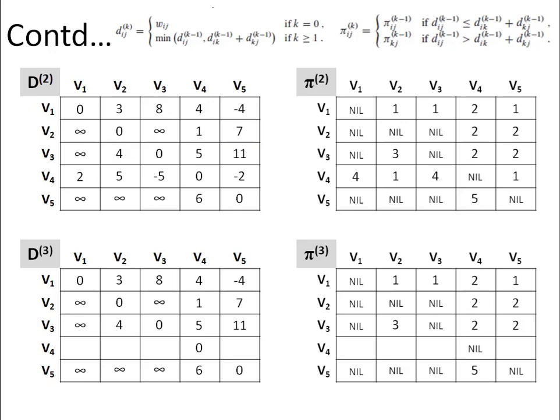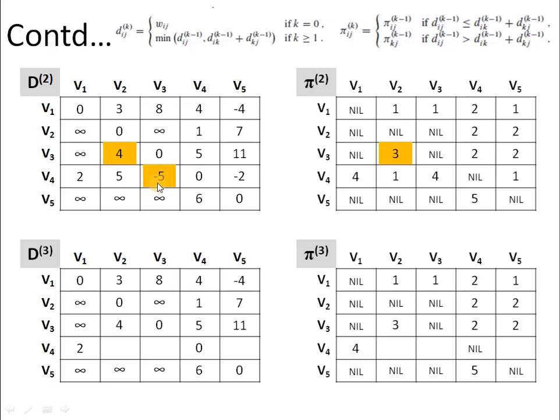Now talking about vertex V4. So V4 to V1. And the path to be followed is 4 to 3 and then 3 to 1. So 4 to 3 is minus 5 and then 3 to 1 is infinity. So the distance between V4 and V1 will remain as it is. Next, we have V4 to V2. So we have to go 4 to 3, 3 to 2. So 4 to 3, 3 to 2.